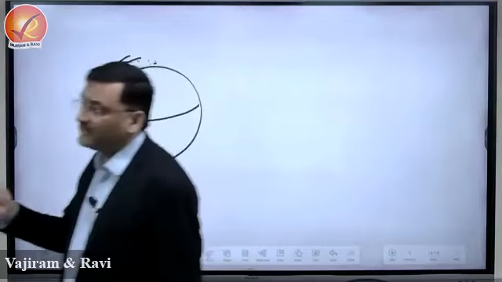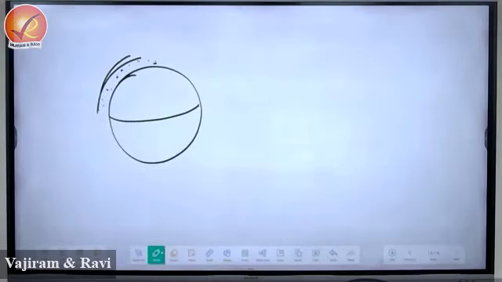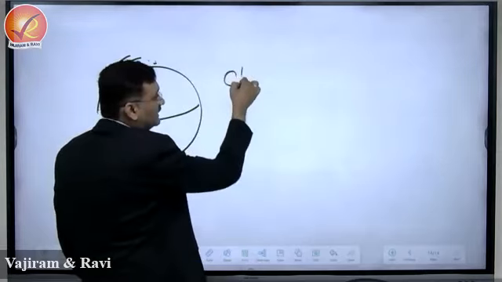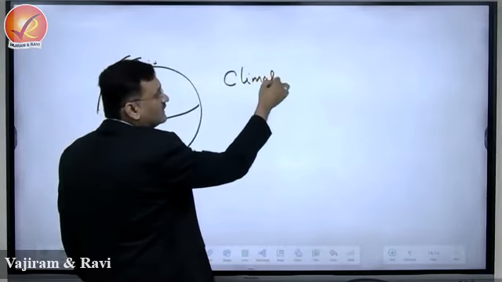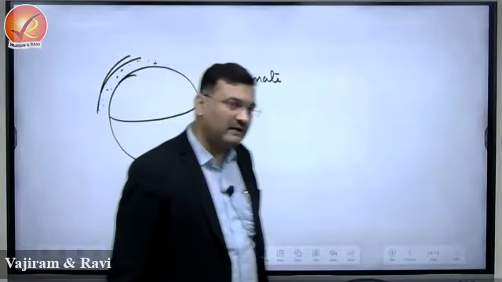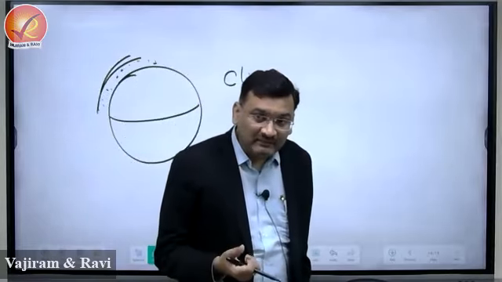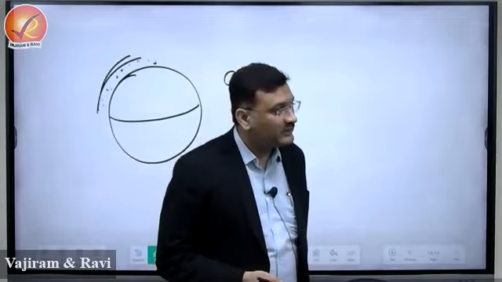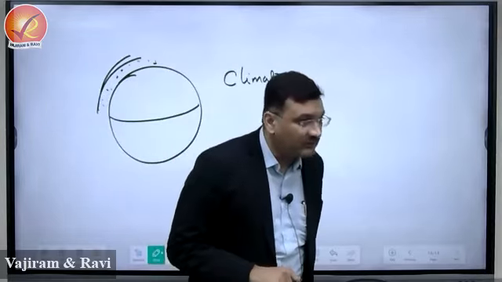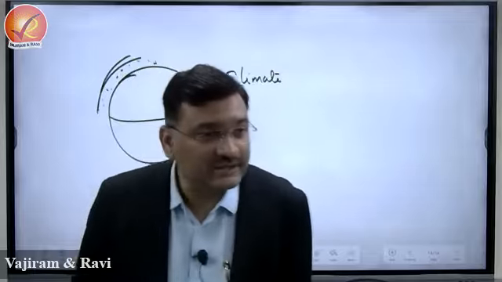As we move from equator to pole, the intensity of exogenetic forces keeps on changing. What determines the intensity of exogenetic force? Condition of climate, right? What is the climatic condition? This will determine the type of force and intensity of force.